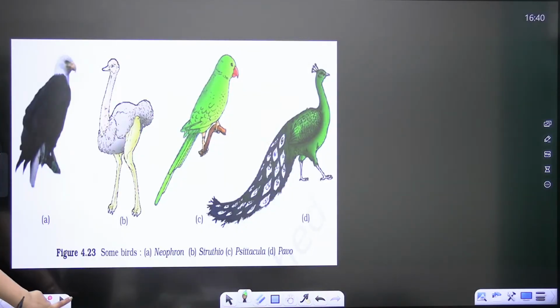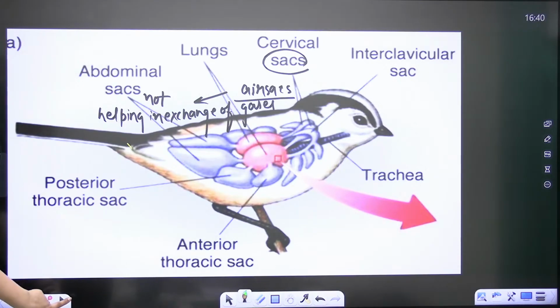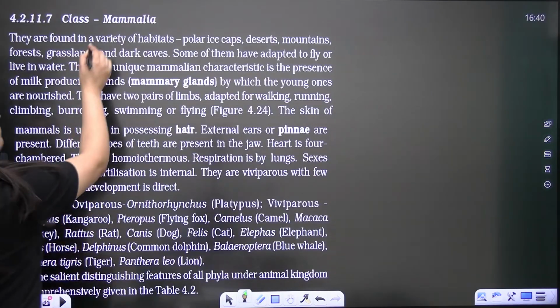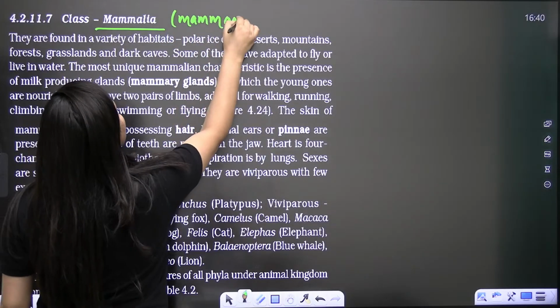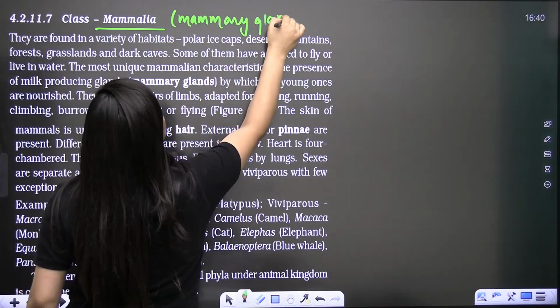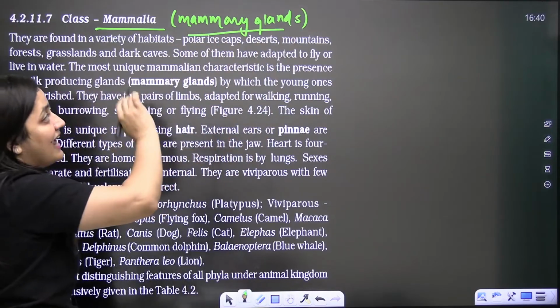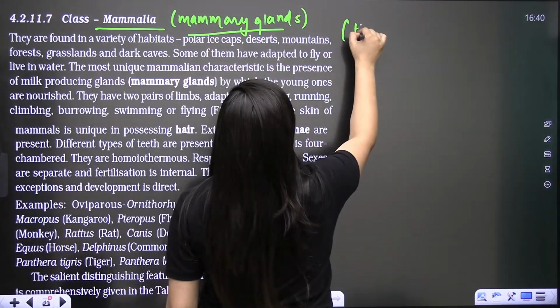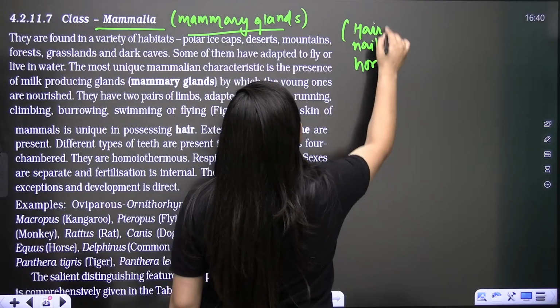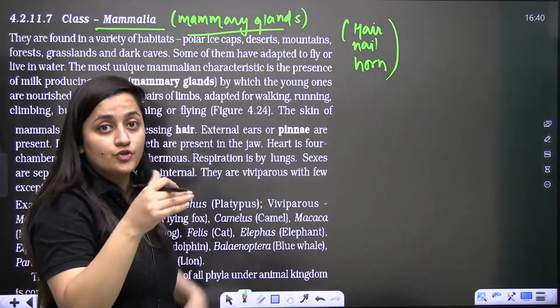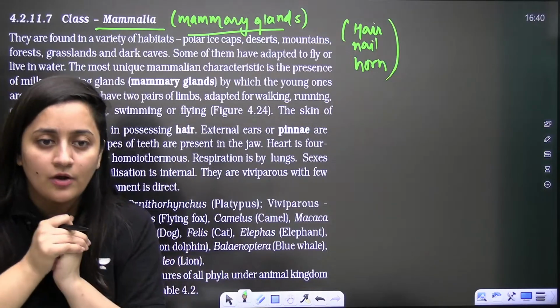So next is Mammalia. The important character here is the presence of mammary glands. In the case of females, they are functional and meant for breastfeeding. Even in mammals, we see hair, nails, horns, structures like this for protection. Hoofs are also there.